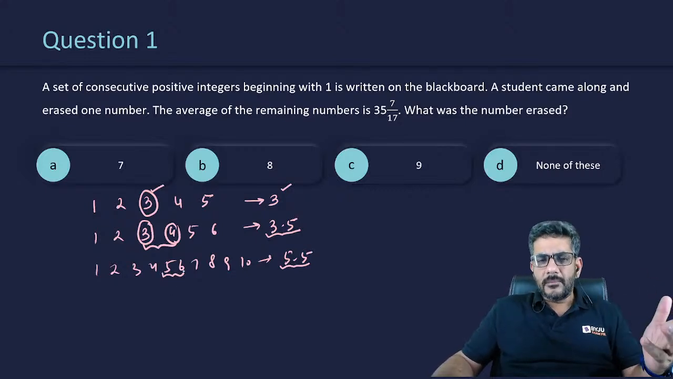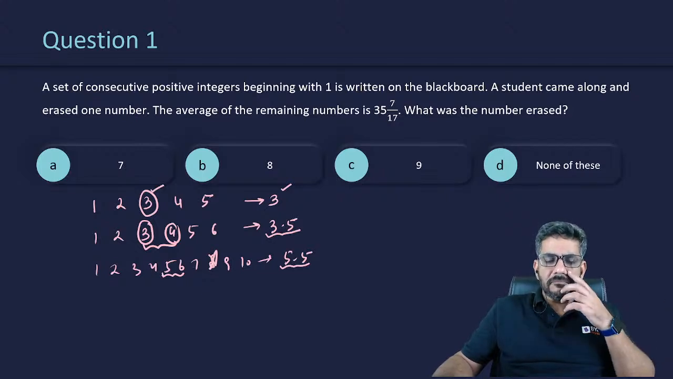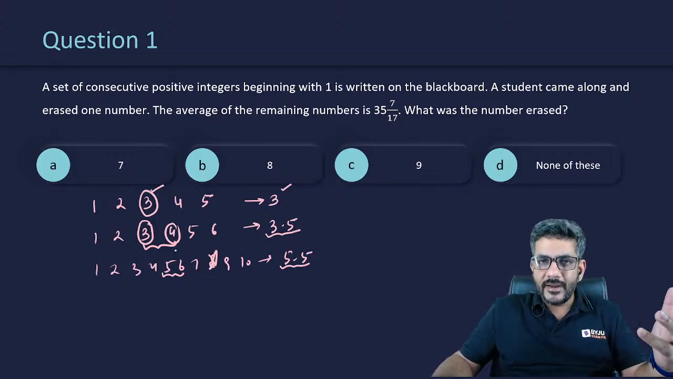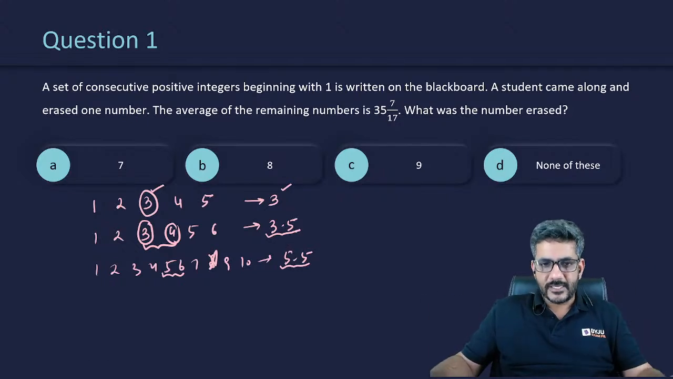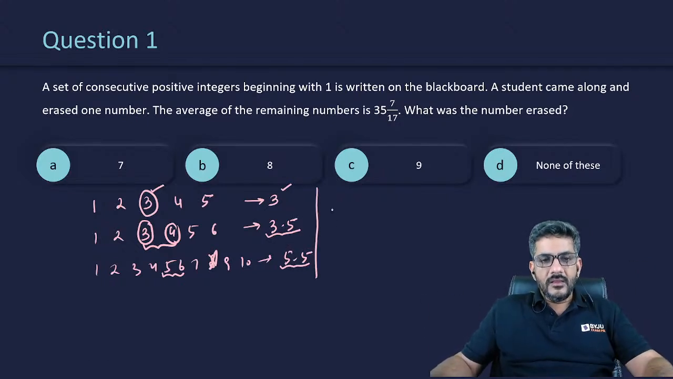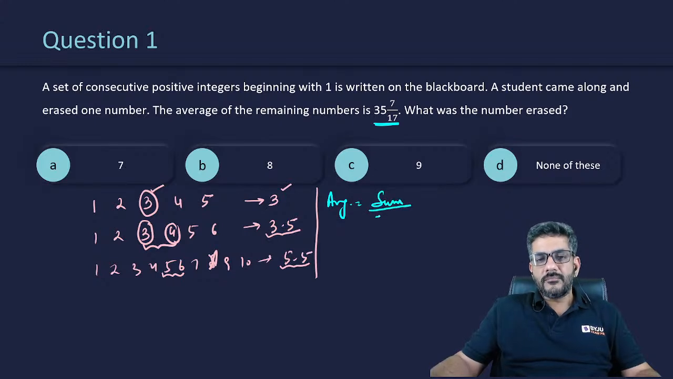Even if I skip a number, let's say I don't take the number 8 here, still my average would be something like 5.2 or 4.9 or something like that, but it will be very close to the middle of the numbers. First thing. Second, if I look at this, the average of the remaining numbers is 35 and 7 by 17. What is the formula for average? The formula for average is the sum of all the numbers divided by the total number of numbers.